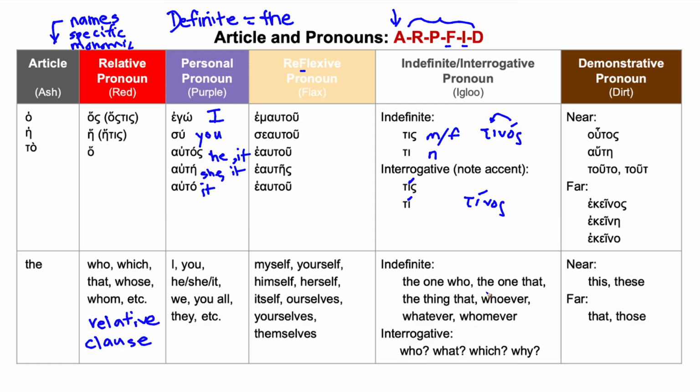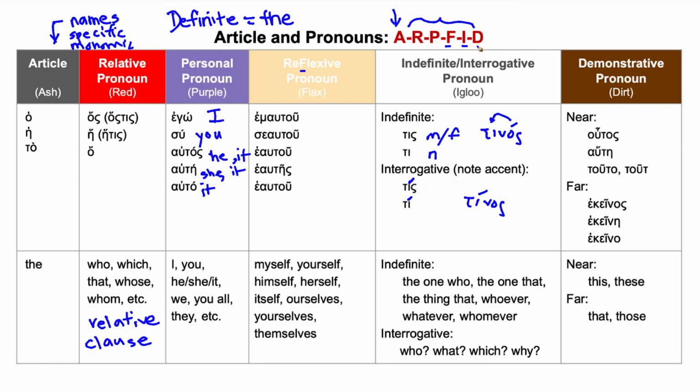So examples of English translations would be the one who, the one that, or whoever, whatever, whomever, the thing that. So we'll see that often going forward, but not in these verses that we're studying today. And then in the interrogative, the translation would be who or what or which or why, sometimes why. Those are all different ways of using tis and ti in the other forms.